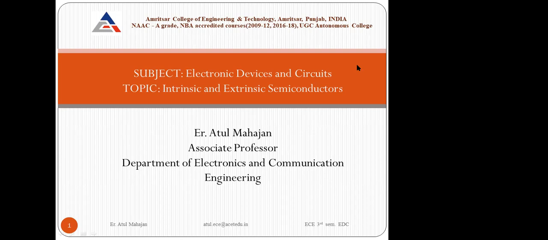So these all comprise the one word electronic devices and circuits, because the circuitry is not complete without semiconductors, diodes, capacitors, transistors, amplifiers, oscillators. All the circuits, all the devices, all the electronic gadgets comprise these active and passive components which I have mentioned just now.